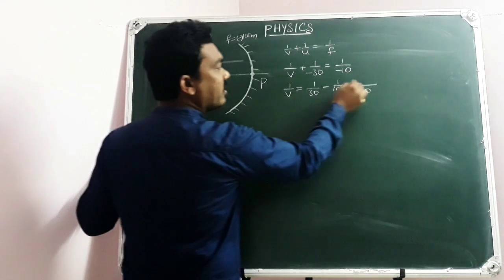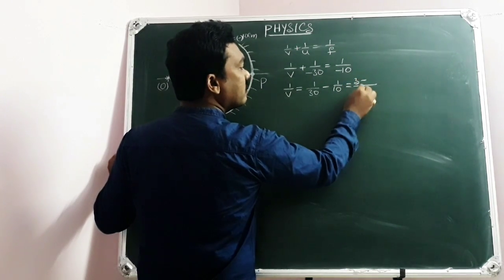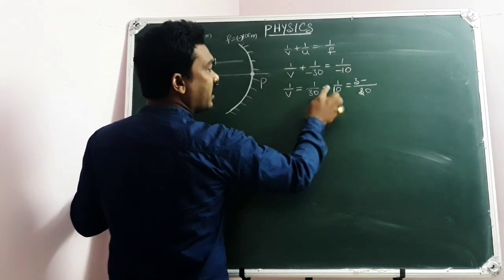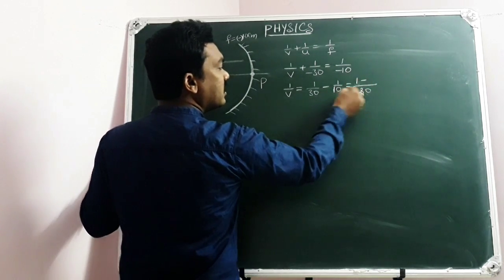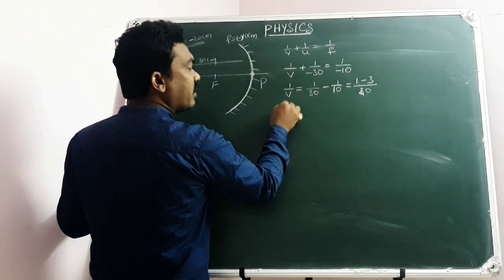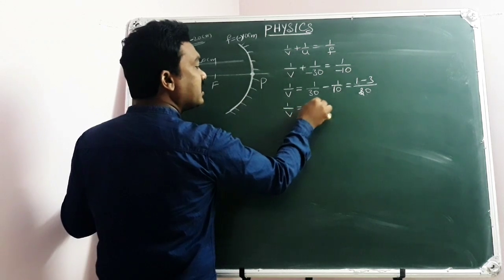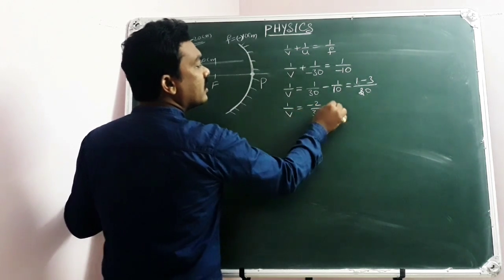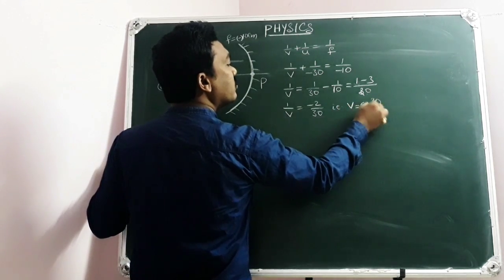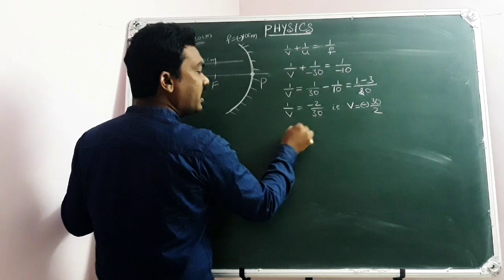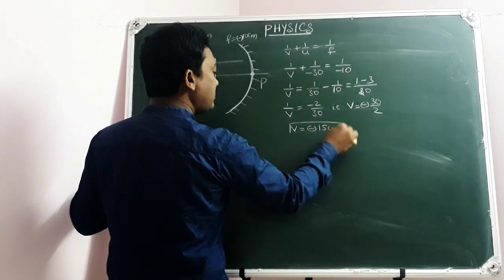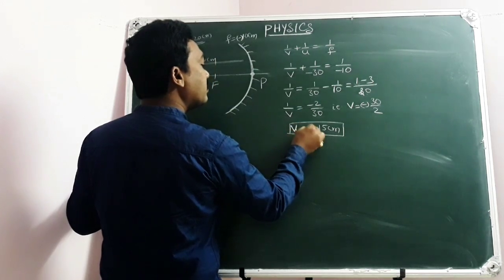So 1 by V equal to minus 2 by 30. That is V equal to minus 30 by 2. Therefore V equal to minus 15 centimeters. Image position.